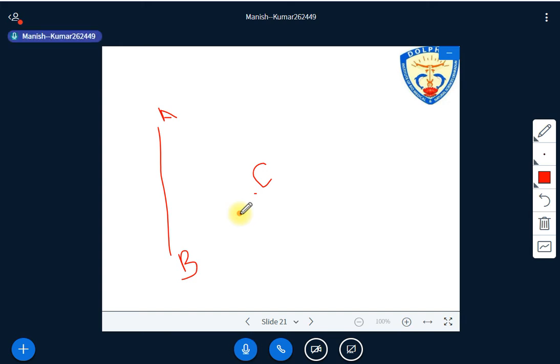The distance of AB can be measured accurately, right? These things should be there. You must know the distance between A and B properly, and you have all this information related to points A and B. Then you have to locate the point C.